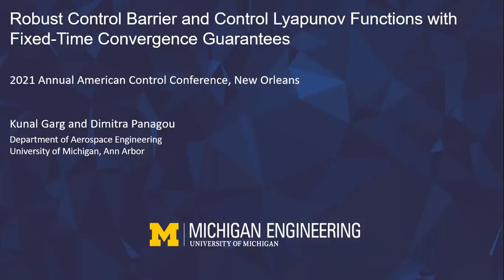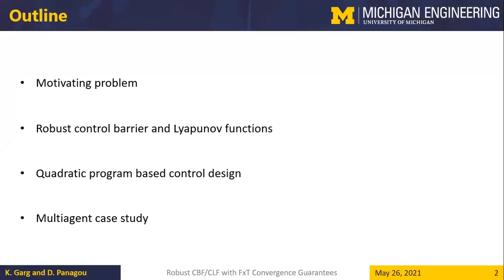The title of my talk is Robust Control Barrier and Control Lyapunov Functions with Fixed-Time Convergence Guarantees. This is the outline of my talk. I'll start with a motivating problem, then I'll introduce the notion of robust control barrier and robust control Lyapunov functions. I'll talk about how we can use these notions in a quadratic program-based formulation to design the controller, and will present a multi-agent case study.